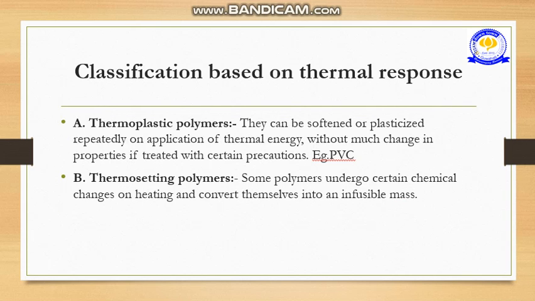Next, classification based on thermal response. As we all know, thermoplastic and thermosetting are the two polymeric forms. Thermoplastics can be softened repeatedly on application of thermal energy without much change in their properties if treated with certain precautions. For example, PVC. Thermosetting polymer: some polymers undergo certain chemical changes on heating and convert themselves into an infusible mass. This is called thermosetting.